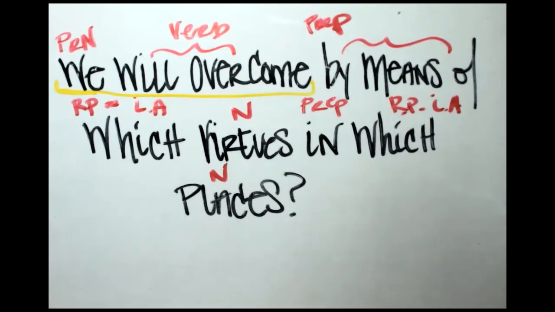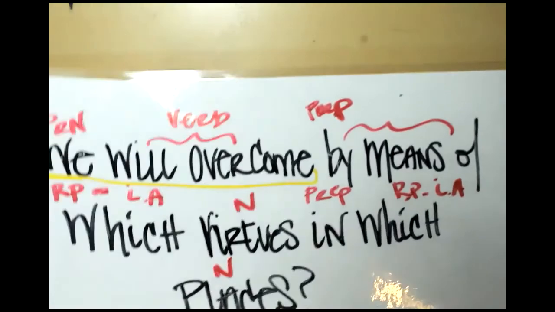Okay, so let's go ahead and grab a fresh piece of paper here and let's conjugate a verb for overcome.